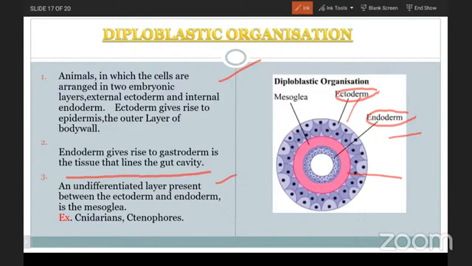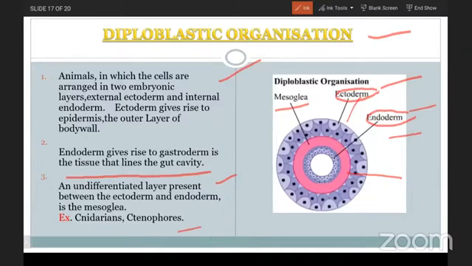Due to the presence of only ecto and endo with an undifferentiated mesoglea, such animals are grouped as diploblastic animals, that is the diploblastic organization. The examples for this are cnidarians and ctenophores. Diploblastic organization means animals in which the cells are arranged in two embryonic layers.